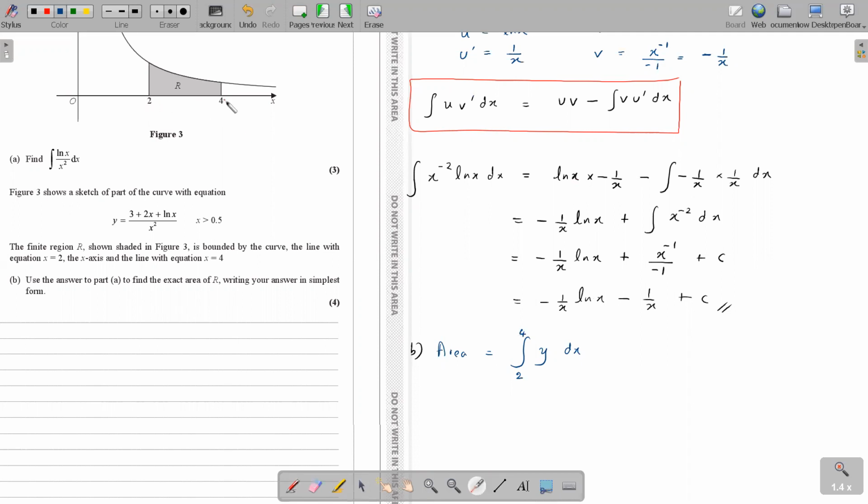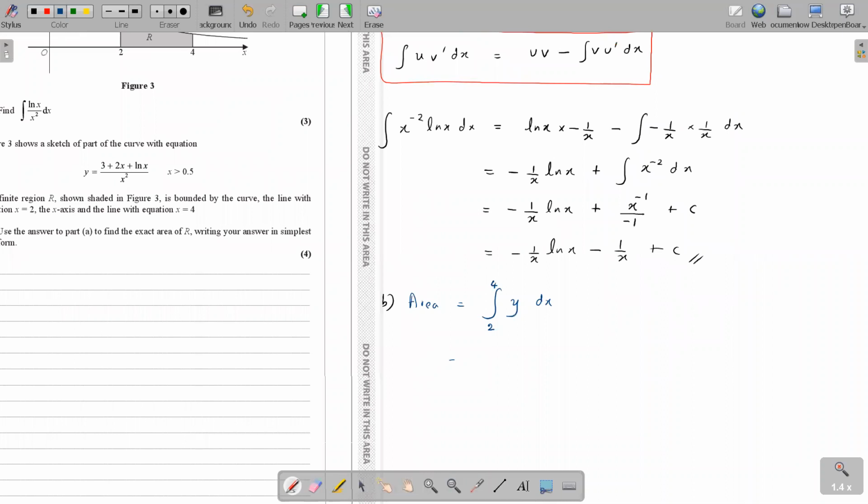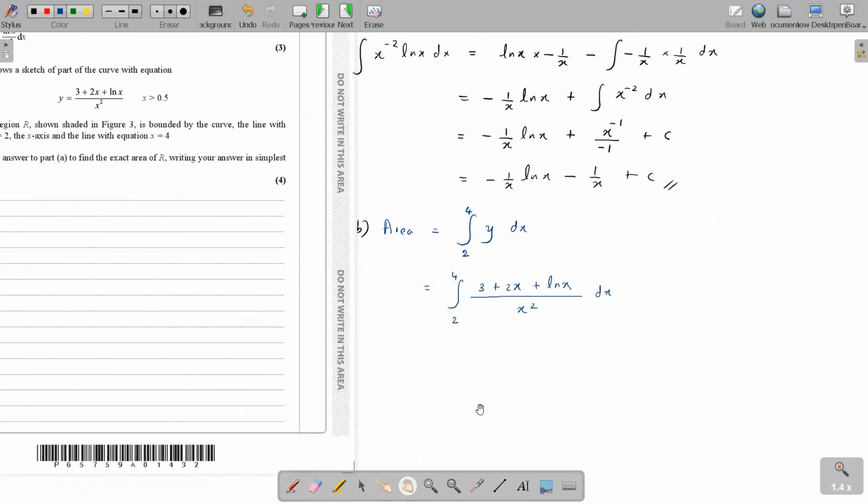What's your curve? y is 3 plus 2x plus ln x over x squared. Now they say very clearly that you have to use the help of part A also. So this is 3 over x squared, and this is 2x over x squared.